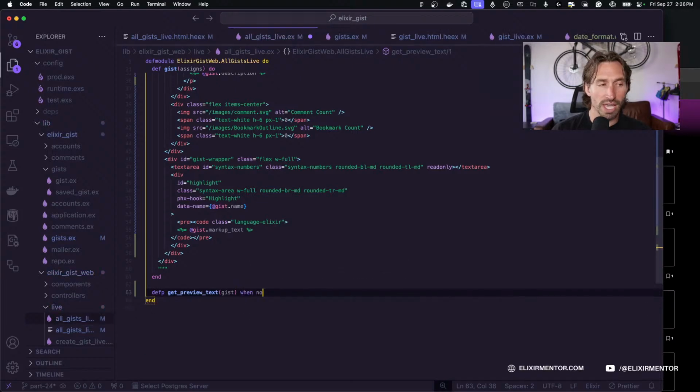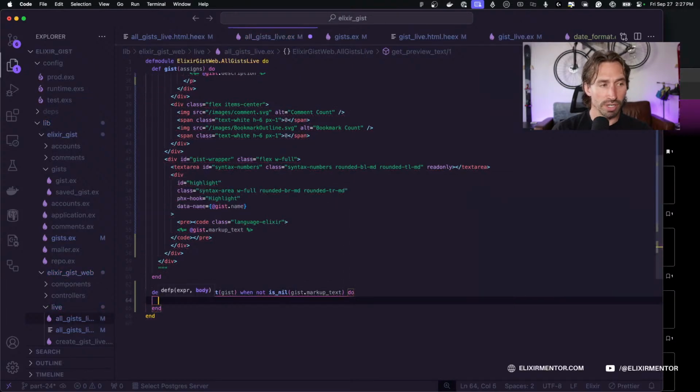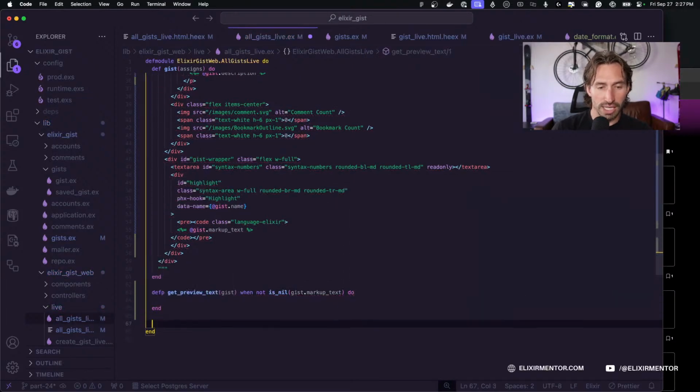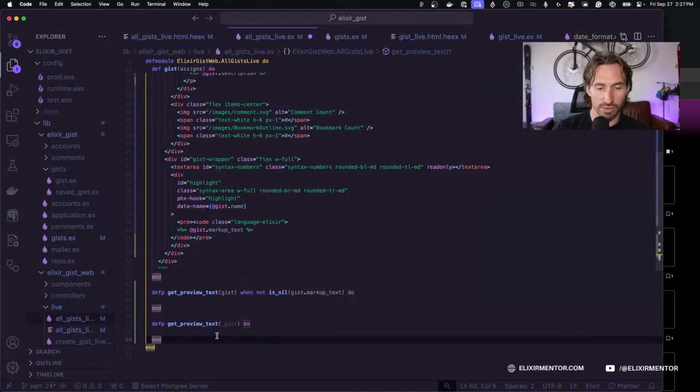So let's say when not, we'll put a guard in, is nil, so when gist dot markup text is not nil, we're going to call this function, and then if it is nil, we'll just do some pattern matching, and we'll just do get preview text, and this will also take a gist that we're not going to use, and we can just return, let's do a shorthand function.